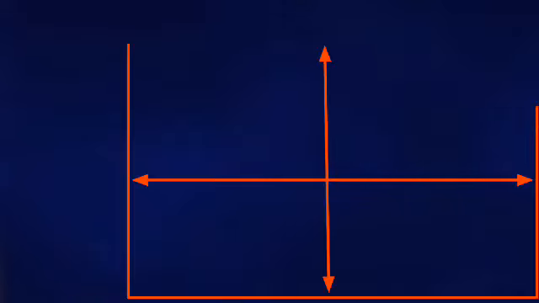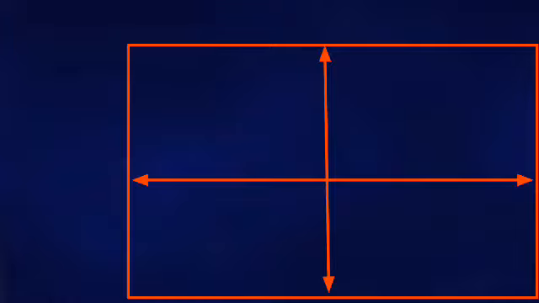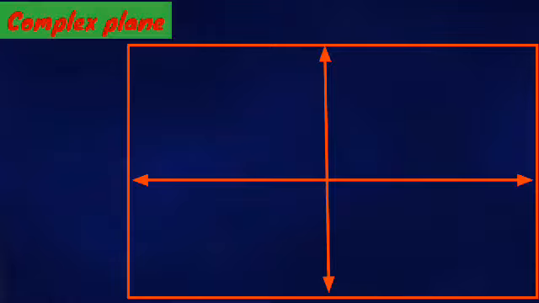The answer is, if we want to go beyond the real number line, we will actually fall into two dimensions, which is nothing but a plane, and we often call it the complex plane, which is the same as the Cartesian plane that you have learnt in coordinate geometry. As you know, there are two axes in the Cartesian plane, so it also has the same, known as the real axis and the imaginary axis.